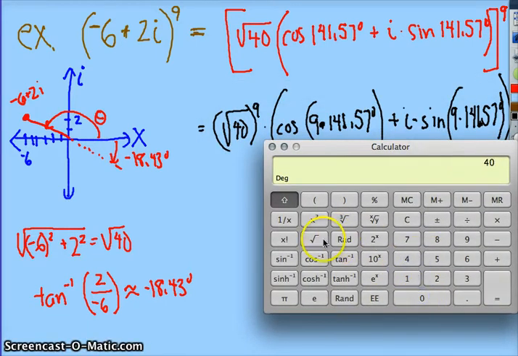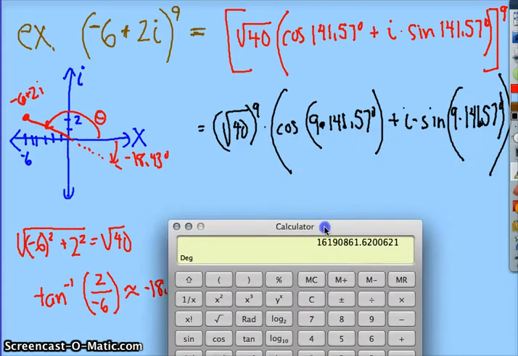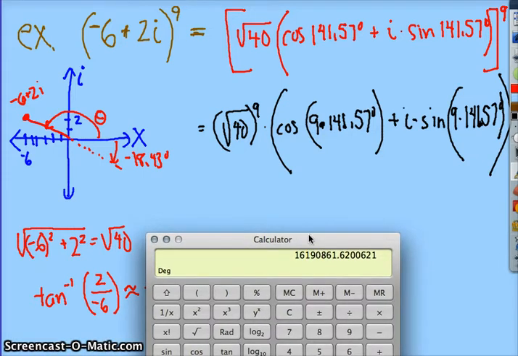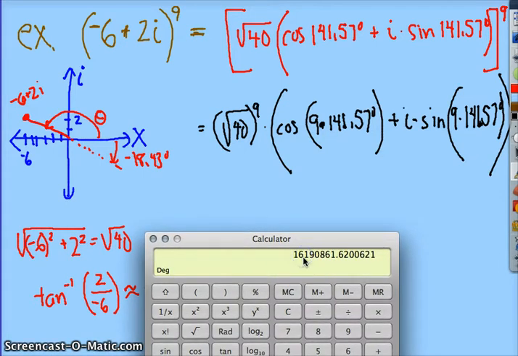The square root of 40 to the 9th power is that huge number, 161,908,616. I wish I could cut and paste that. Is there a way for me to cut and paste that? No. Okay, 161,908,616.